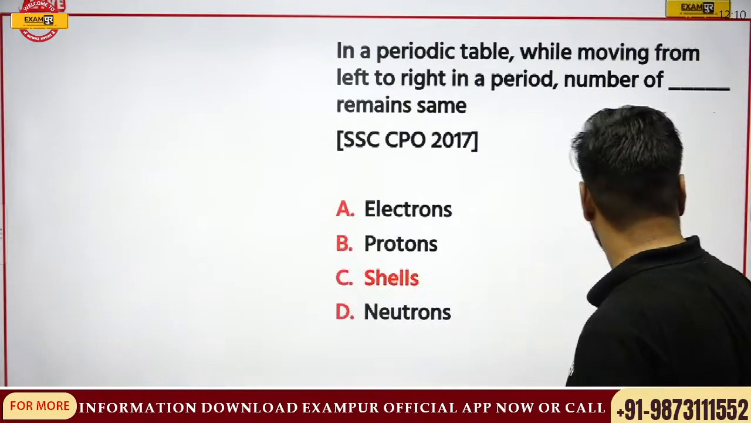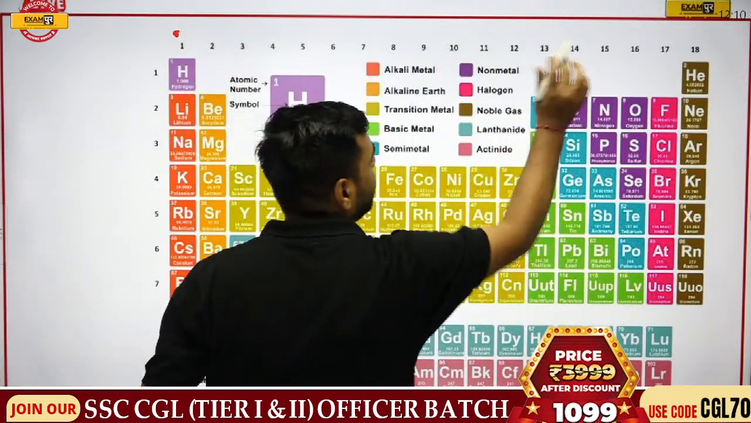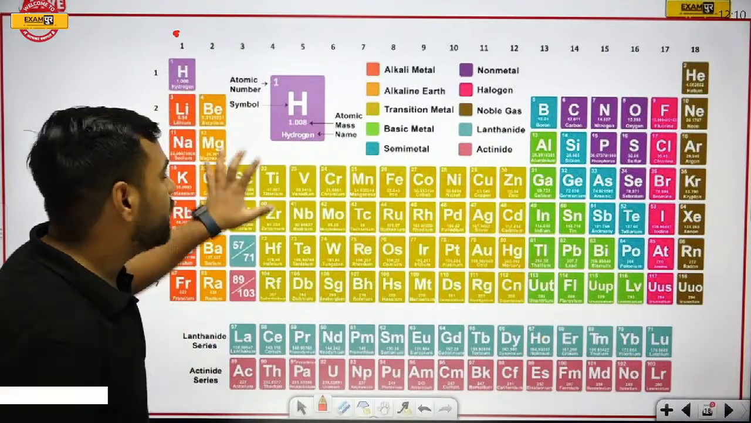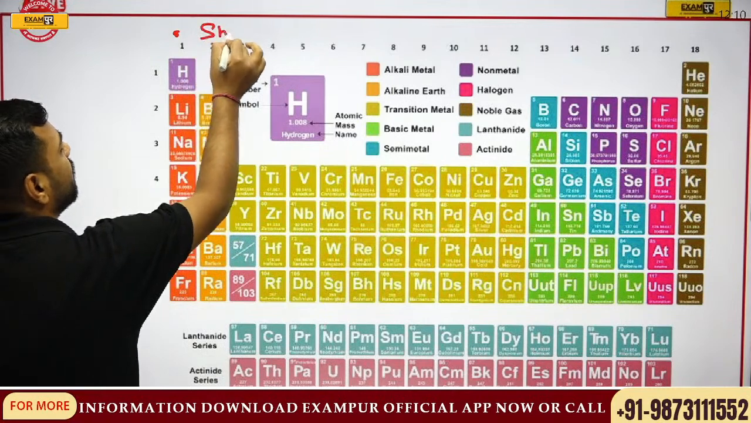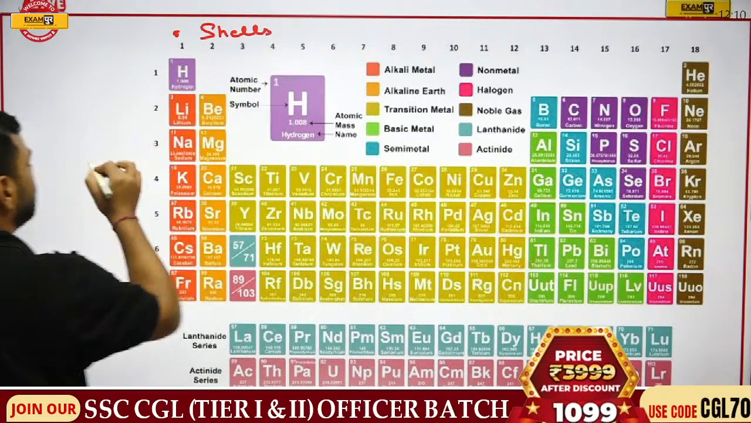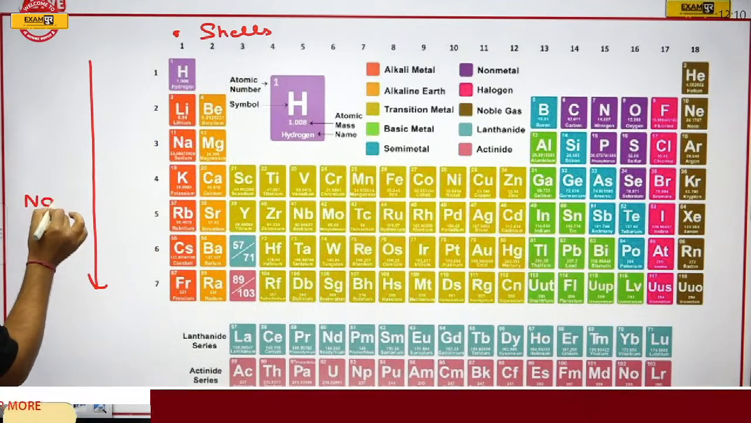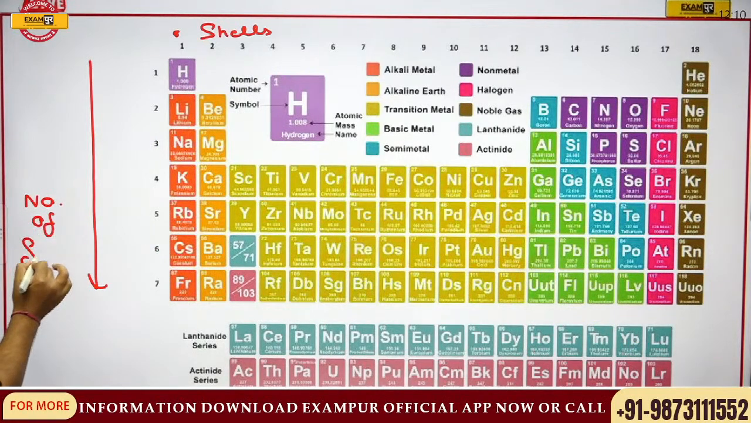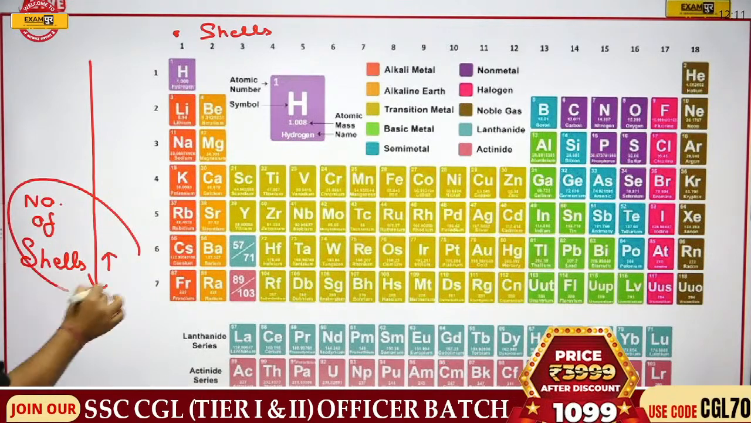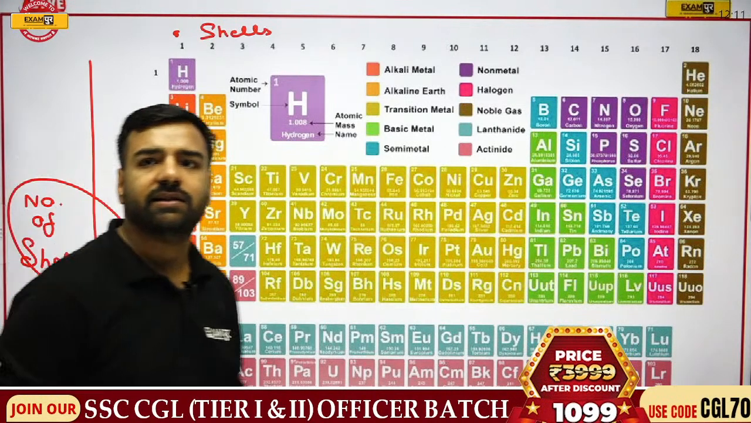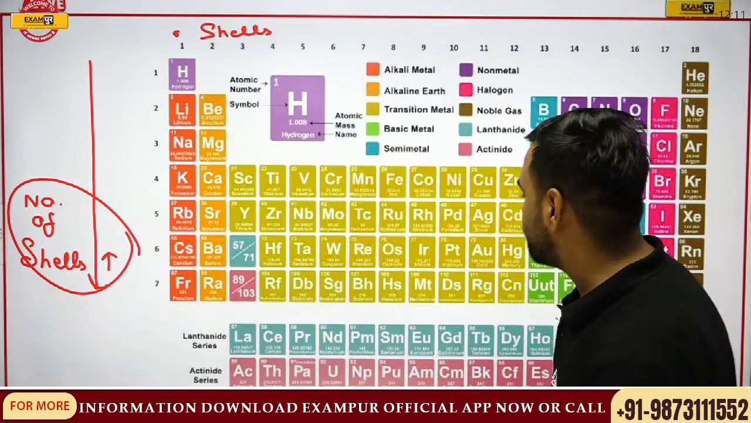When I move from left to right, what is going to happen? Here, the number of shells will remain same. Please remember, the number of shells will remain same, and if I move top to bottom, here the number of shells actually increases. Now, what does it mean? Let's understand this. So, totally correct, Madhana. Your answer, shell, is absolutely correct. Now, let me explain this part.